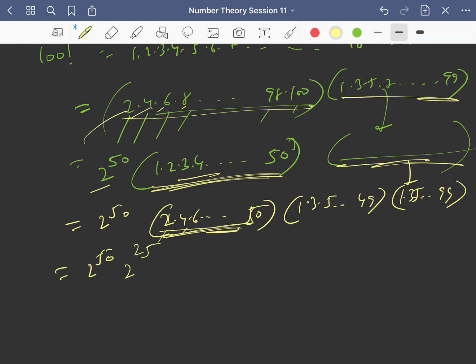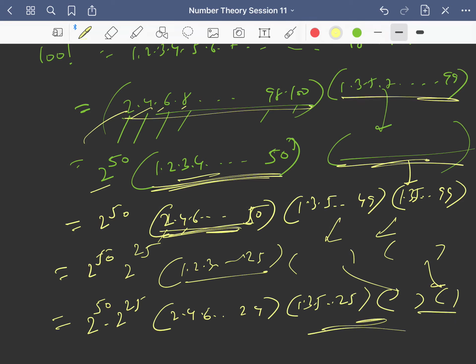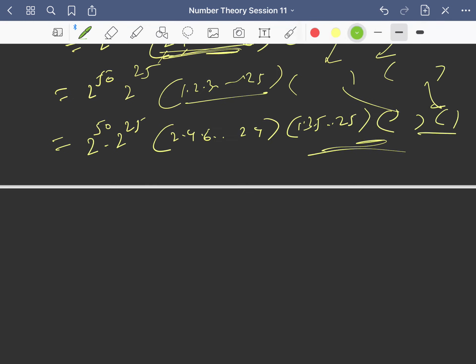You will get 2 power 25 because these are 25 numbers, so you will get 1, 2, 3 up to 25 and the remaining as it is, right? So you will get 2 power 50 into 2 power 25, and then I am repeating the same thing: 2, 4, 6 up to 24 and then 1, 3, 5 up to 25. All these are odd, no contribution to 2, right?